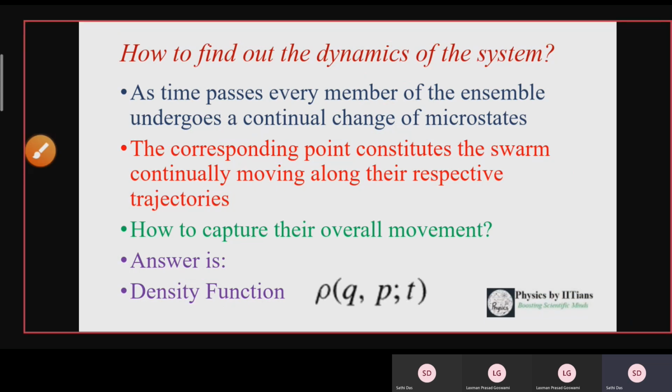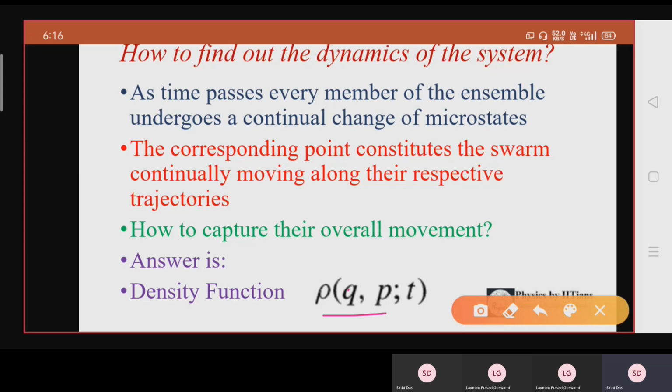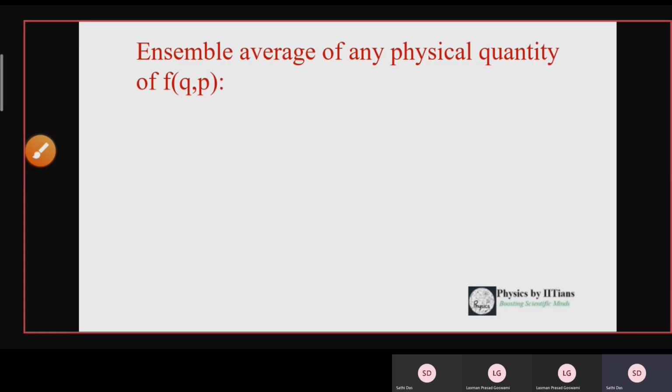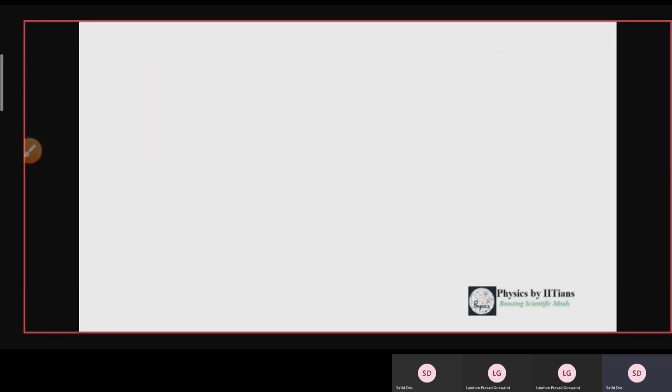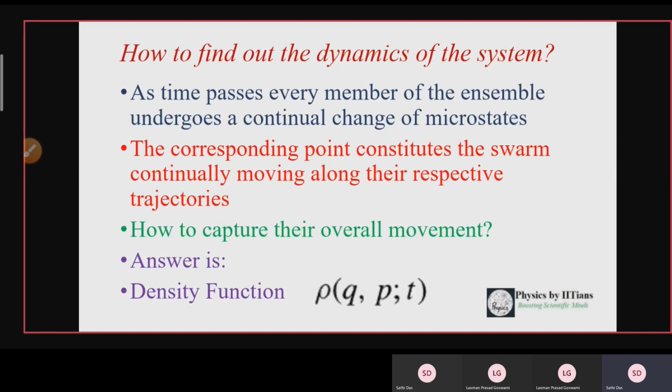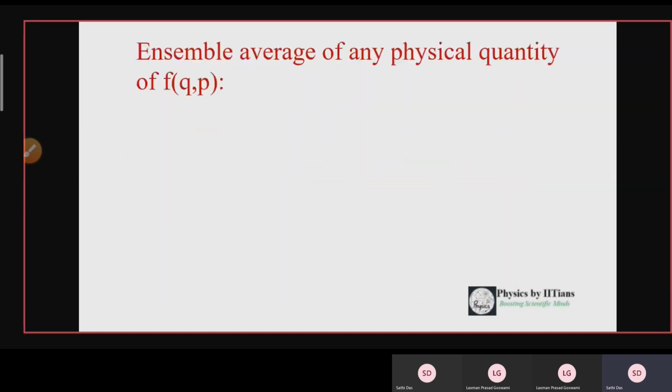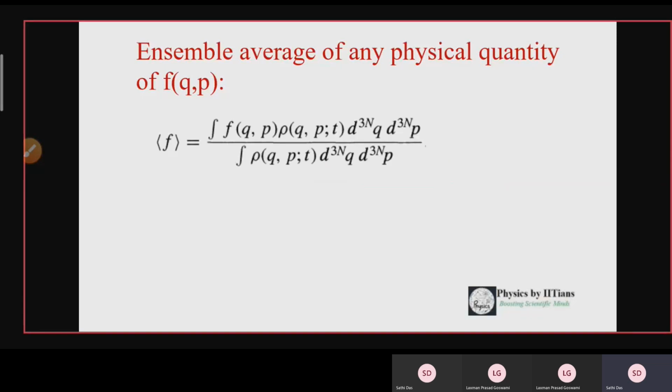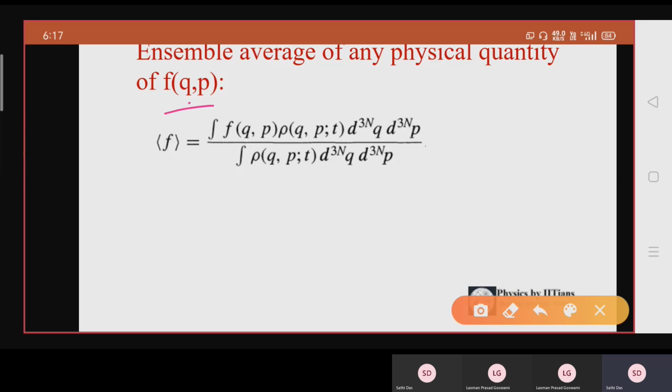That is denoted by rho, which will be a function of position, momentum, and time. Now the system will tell you whether the density function rho is changing with time or not. Let us take the ensemble average of any physical quantity, the function f, which is a function of q and p.